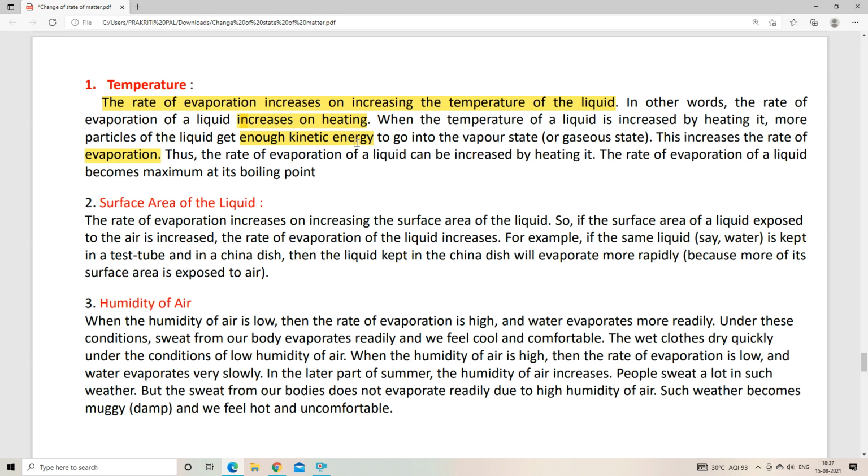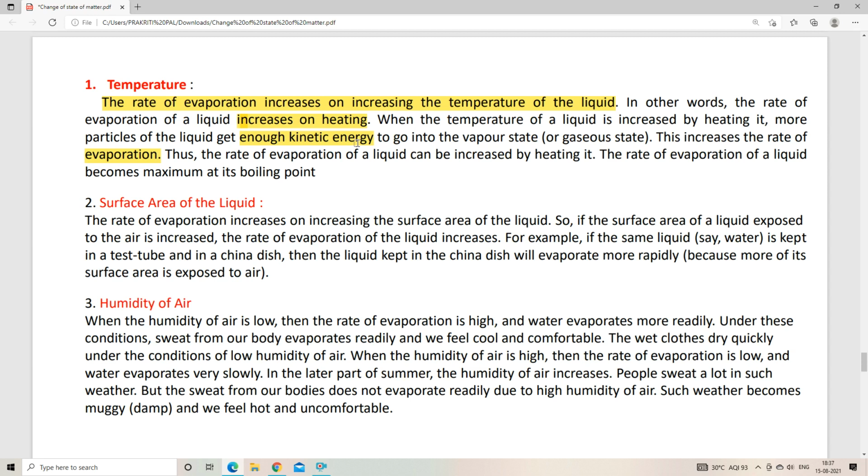Whenever the particles of liquid have enough kinetic energy, they can easily overcome the strong intermolecular force of attraction in liquid particles, and that is how the evaporation process will be faster. So that is how temperature helps us to increase the evaporation process.